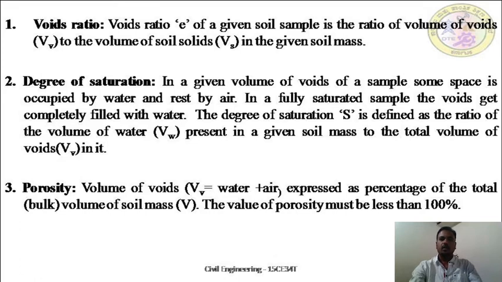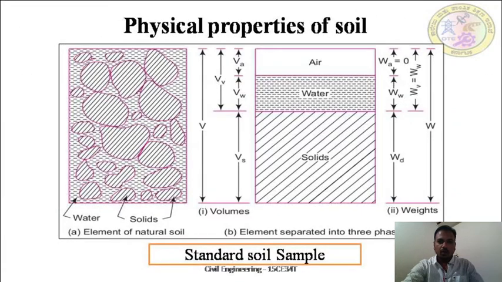It means whatever sample we are getting, this is the total volume of voids, Vv, and this is the total volume of solids, Vs. Void ratio is the ratio of volume of voids to the volume of solids. Volume of voids means volume of air and volume of water.